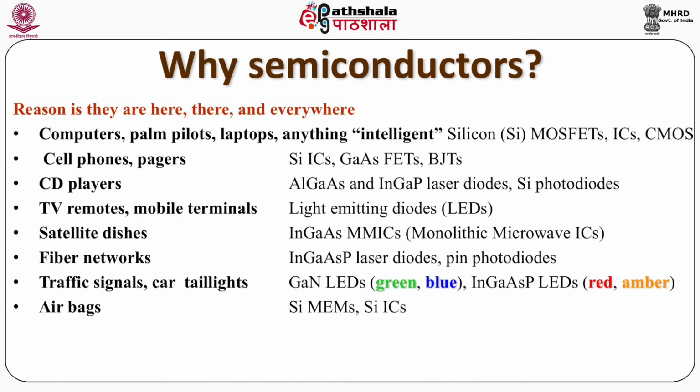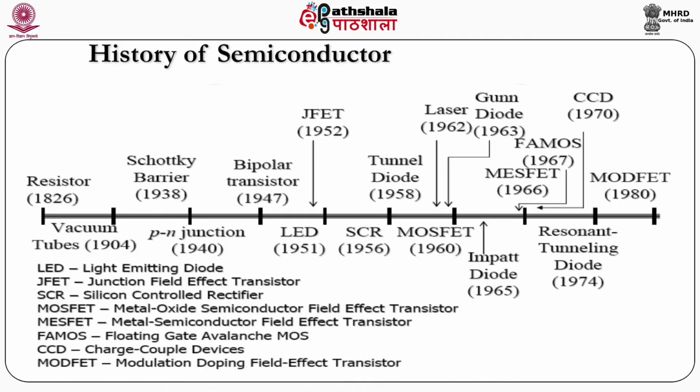CD players, your TV remote, satellite dishes, fiber networks, traffic signals, tube lights, even the airbags which you are using in your cars for safety purposes are based on electronics. So now, to start with, we have to understand the history of semiconductors.